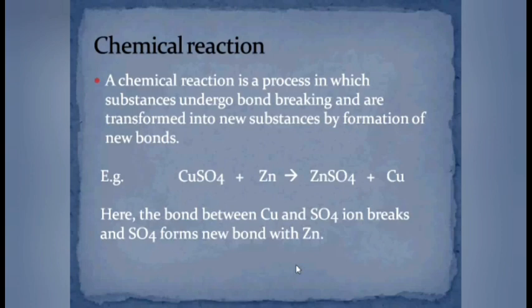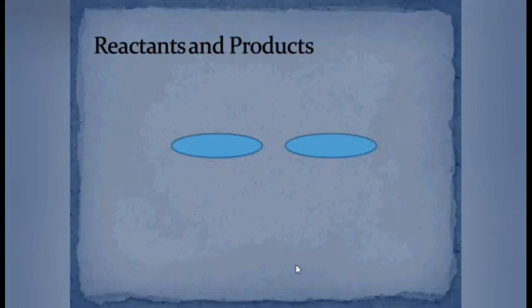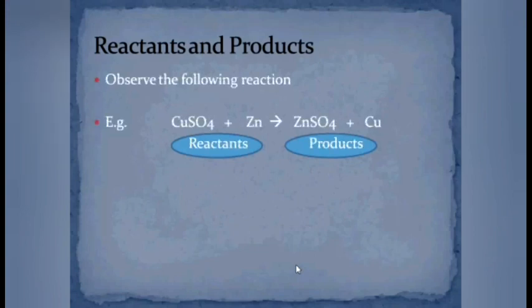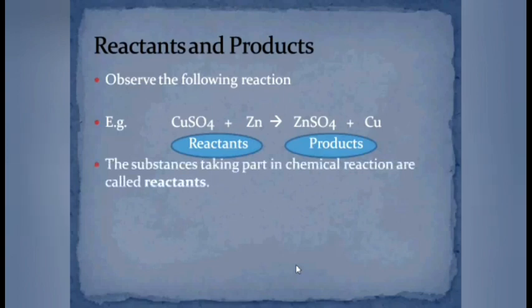On observing the chemical reaction carefully, we can recognize that on the left hand side of the arrow, that means on the left hand side of the reaction, there are substances which are taking part in the chemical reaction. Such substances which are involved in the chemical reaction are called reactants.